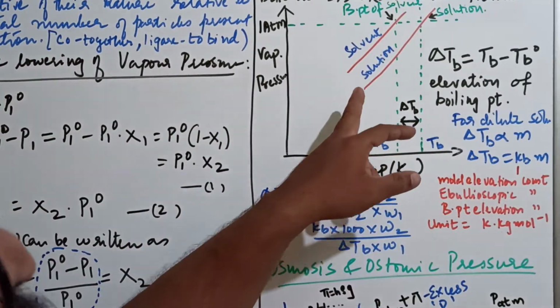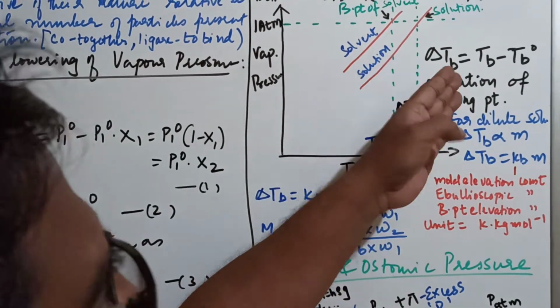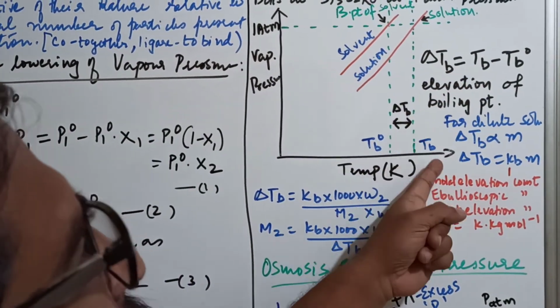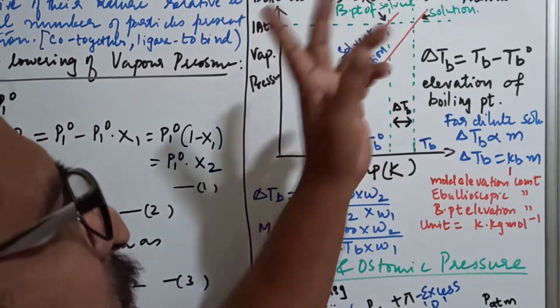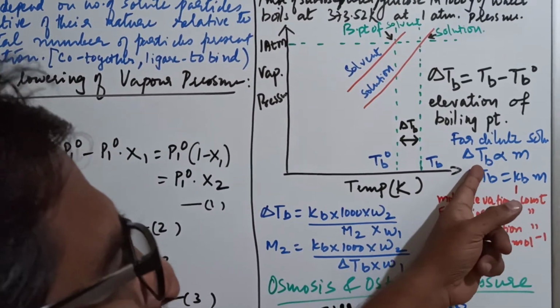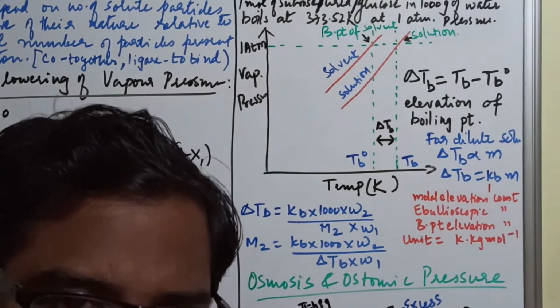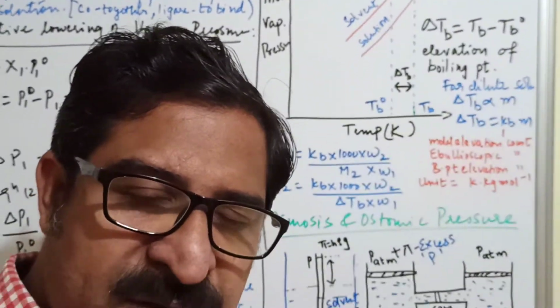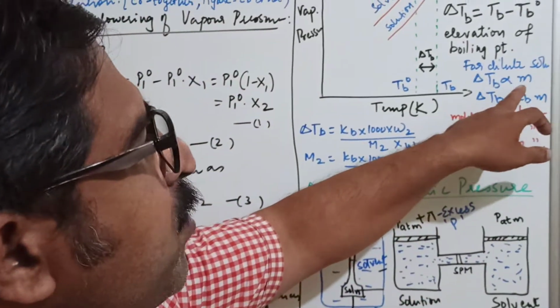So here, delta TB, that is the elevation in boiling point, is equal to TB minus TB naught. TB means the boiling point of the solution, TB naught means the boiling point of the solvent. So here we say for a dilute solution, elevation in boiling point is directly proportional to molality. Molality, I said, is defined as the gram moles of substance dissolved in 1 kg of solvent. So that is directly proportional to m.